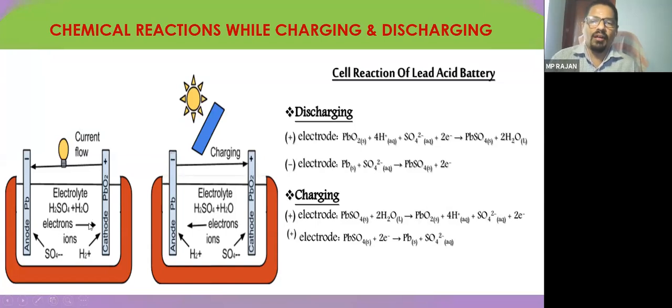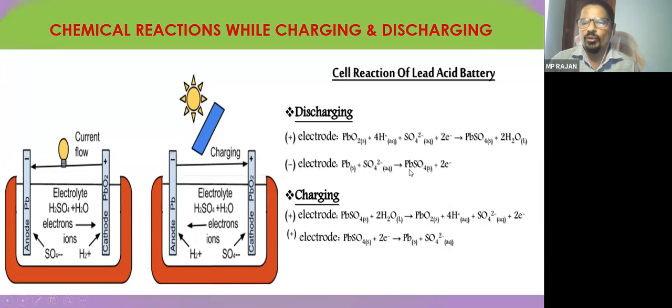What is happening is called discharging. When you are connecting to a load, the battery is getting discharged. During discharging, your H2SO4 and H2O solution is there inside the battery, and H2SO4 will be decomposed into 2H+ and SO4--. So what is happening at the negative electrode? The pure lead will absorb the SO4. Pb and SO4 will become PbSO4. This is called lead sulfate.